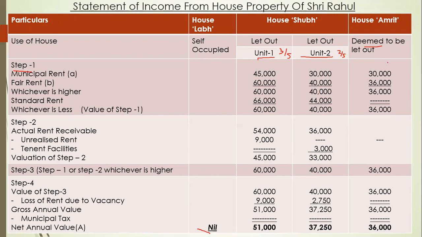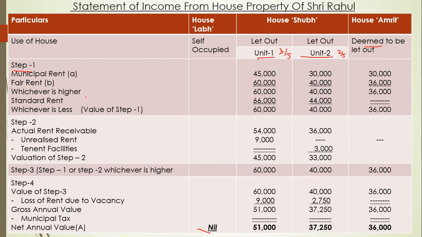Okay, for house Amrut it is given 30,000. Fair rent. So fair rent is 1 lakh rupees. So 1 lakh into 3 by 5, 60,000. 1 lakh into 2 by 5, 40,000. And here for Amrut it is given 36,000. So among 45,000 and 60,000, 60,000 is the higher value. Between 30,000 and 40,000, 40,000 is the higher value. And between 30,000 and 36,000, 36,000 is the higher value.